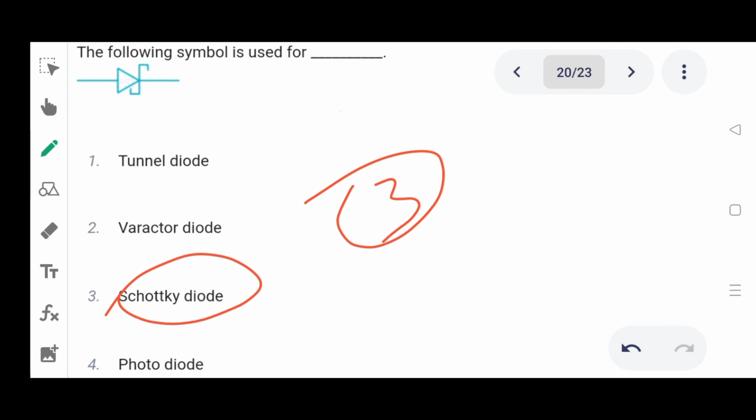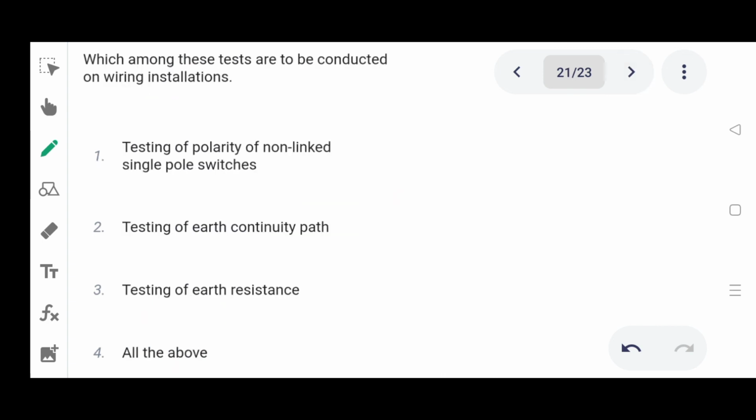Option 3. Next one. Which among these tests are to be conducted on wiring installation? Option 1 testing of polarity of non-linked single pole switches, 2 testing of earth continuity path, 3 testing of earth resistance, 4 all of the above. Correct answer is all of the above.